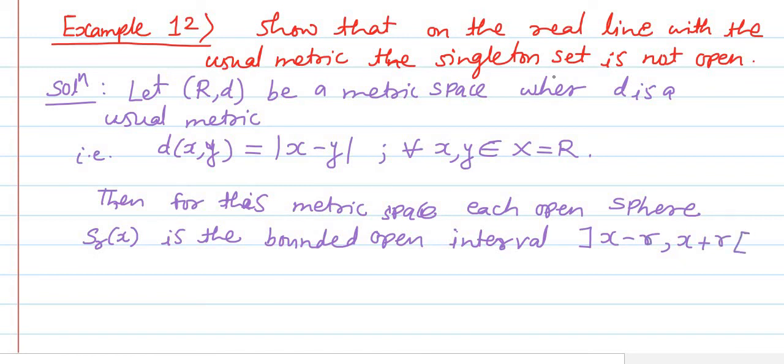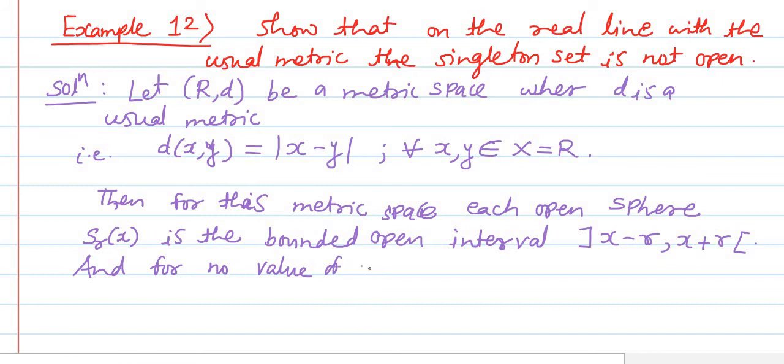After defining the usual metric space in illustrative examples, we have studied in detail that in the usual metric space on the set of real numbers, the open sphere S_r of x is nothing but the open interval x minus r to x plus r. If we consider r however small it may be, then definitely it will not be contained in the singleton set x.